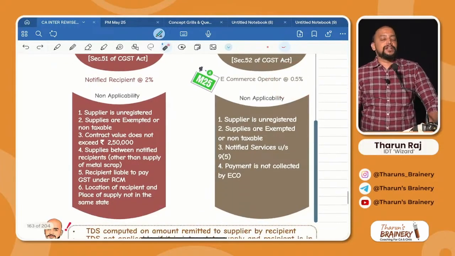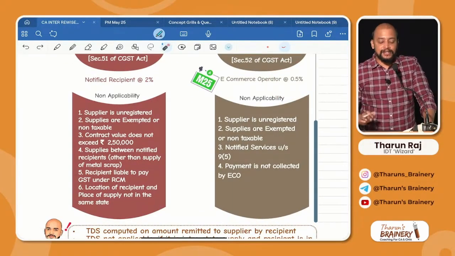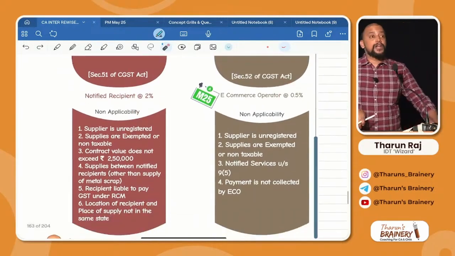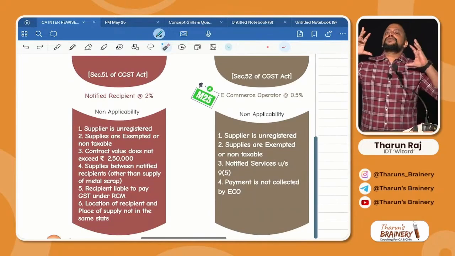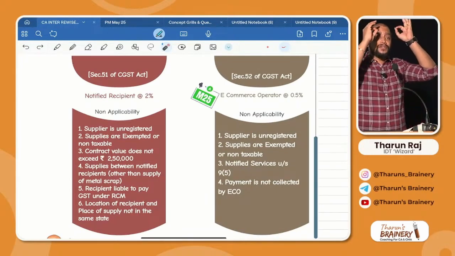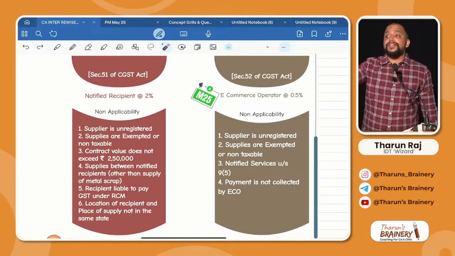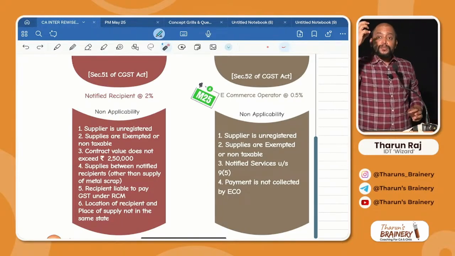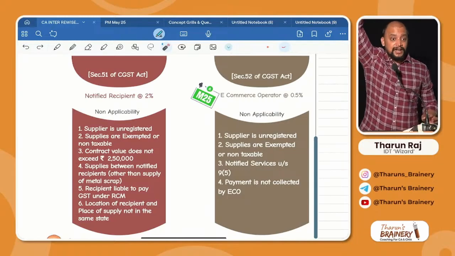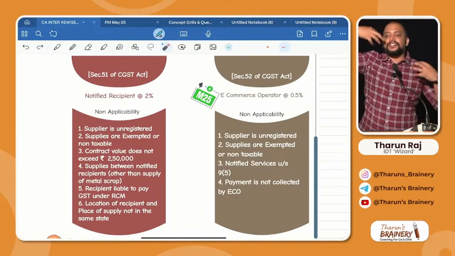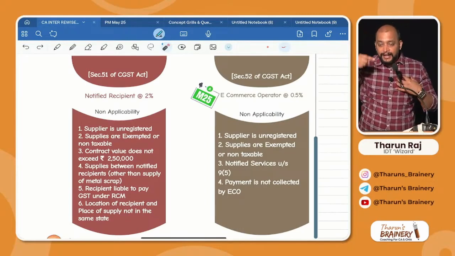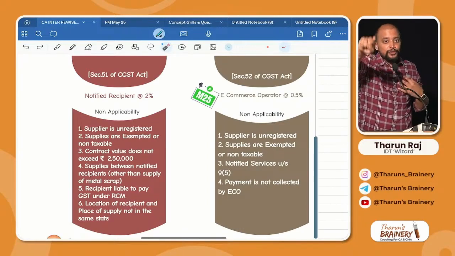Now, when it is not applicable, the first point is the same as TDS. So what is the TDS rate? 2%. The TCS rate is 0.5%. Non-applicability. Again, sir, what is the objective of TCS? Carefully listen. The same objective we learnt in TDS is the objective of TCS also. Whenever this 0.5% is remitted by the e-commerce operator to the government, the government will know the turnover of the supplier.